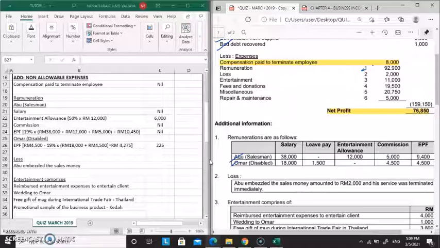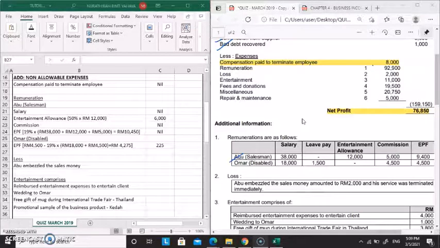So let's proceed with number 2, which is loss. Okay, Abu embezzled the sales money amounting to 2,000 ringgit, and his service was terminated. Embezzled sales money is allowable expenses.